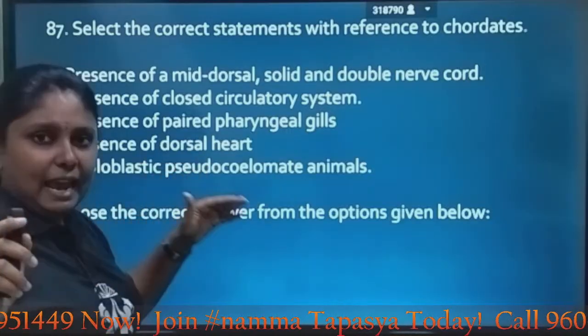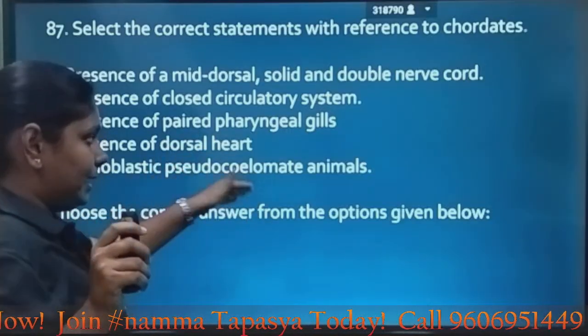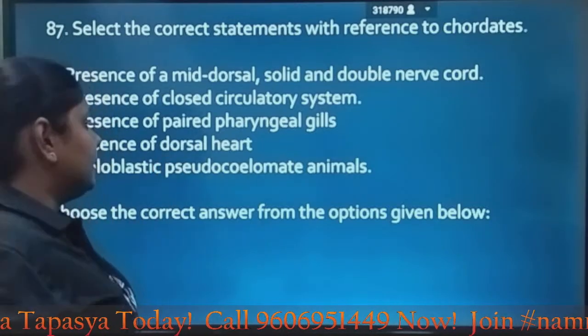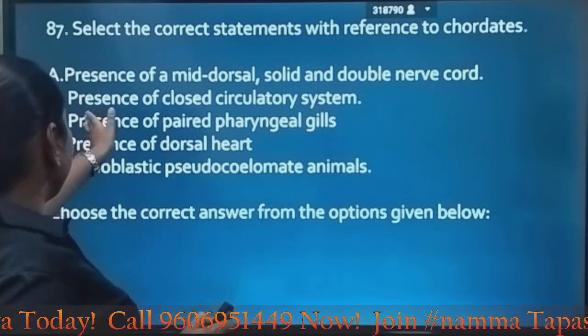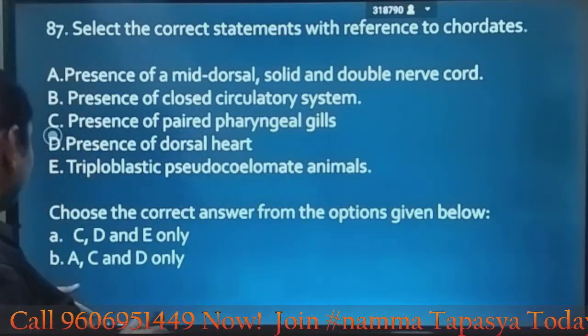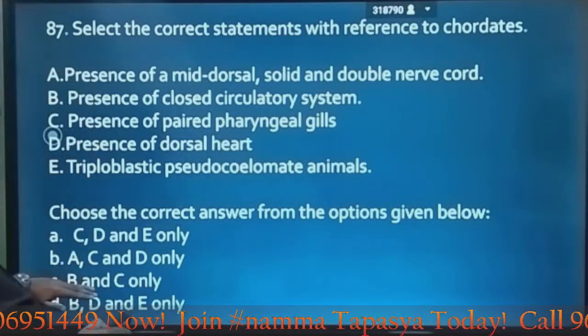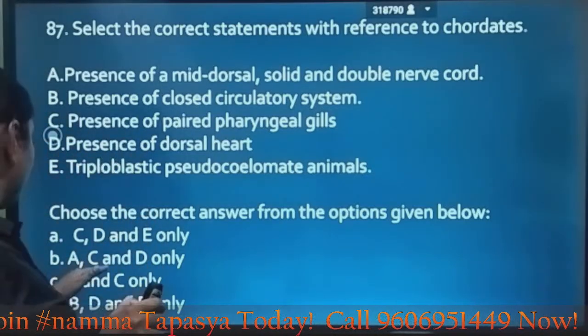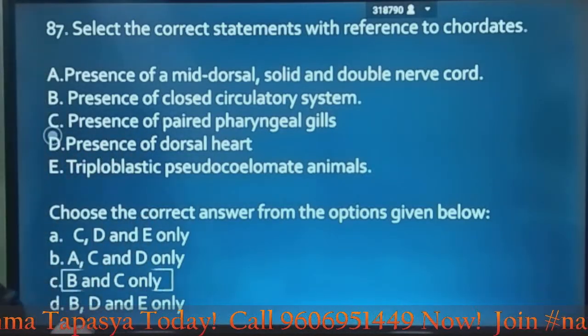Triploblastic pseudocoelomate animals. Chordates are coelomate, not pseudocoelomate. Pseudocoelomates are only helminths. So here options B and C are correct. Let's see which has only B and C. Option C is given by only B and C are correct. So option C is the correct answer.